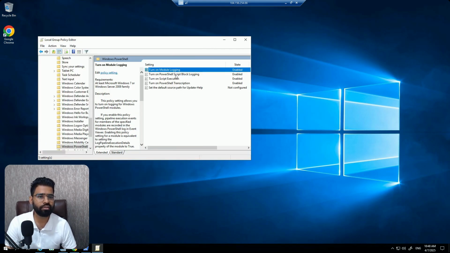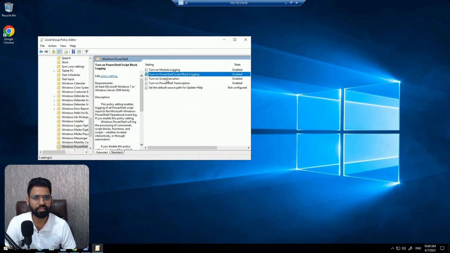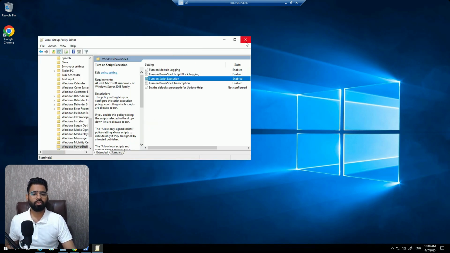Then next, go to the turn on PowerShell script block logging. Double click on it. If it is not configured, click on enable, and then save it. Then third, turn on the script execution. Click on enable. Then you will get three options: allow only signed script, or local script, or remote script. You can select allow all script and then save it. It's done. Now we are all good.